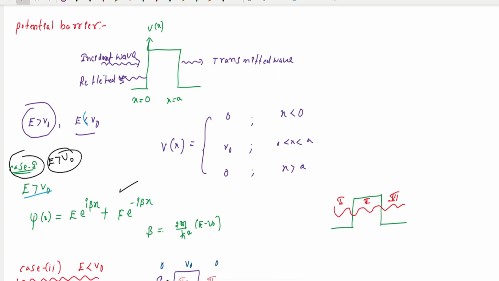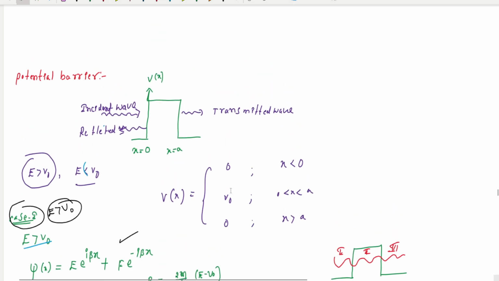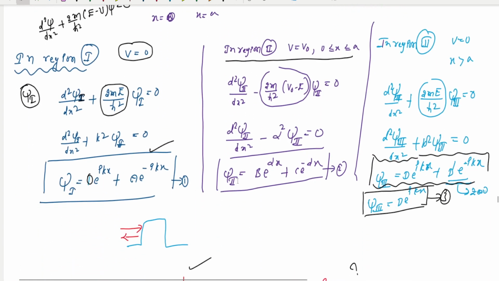It's a very simple thing, right? Just derivation, but you need to understand here after getting this solution. This portion, equation number 1, 2, 3, is very, very important.